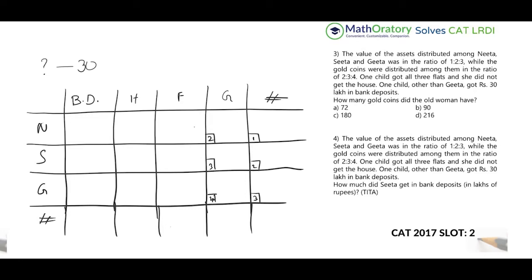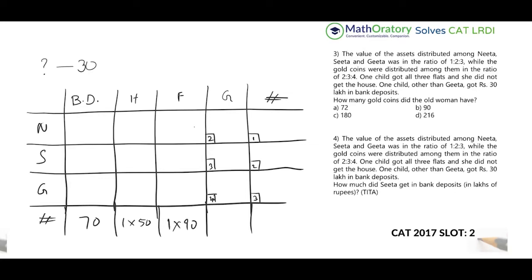So I don't want to point it out separately, but we have to take the totals of the columns, the totals that we know, that is the bank deposit, house, and flat. So if you remember the premise, there are 70 lakhs in bank deposit. There is one house of 50 lakh, the same way I indicated in the previous case. In case of flat, I'm just going to write it as 90. One child gets all the 3 flats, right?